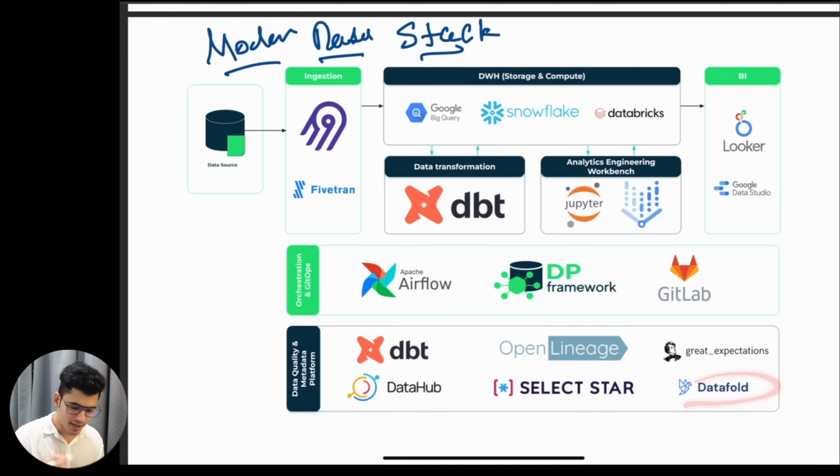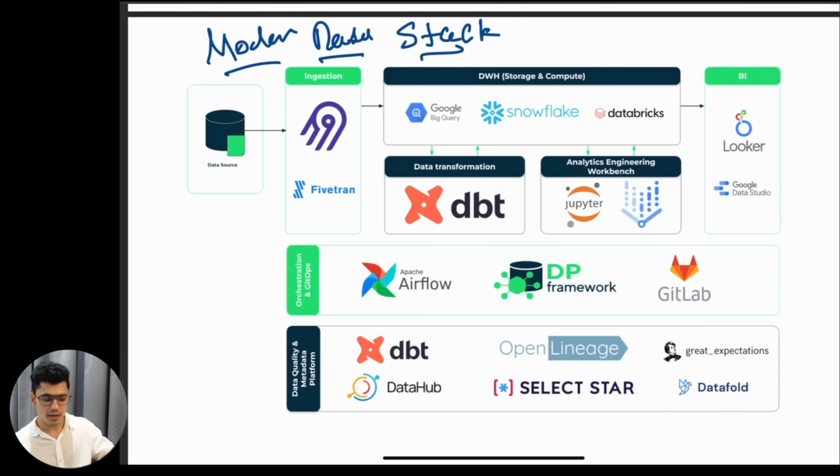When we talk about the modern data stack, it is really important to understand why each tool exists in the market, like what problem it solves. In this case, Fivetran solves the problem of data ingestion. It takes data from one source and puts the data into another. DBT gives you the modern data transformation. Airflow is for orchestration, so if you want to orchestrate and build a data pipeline, you can do that. This is for data quality and governance. So these are some of the tools available. Just search online and you will find plenty of resources.